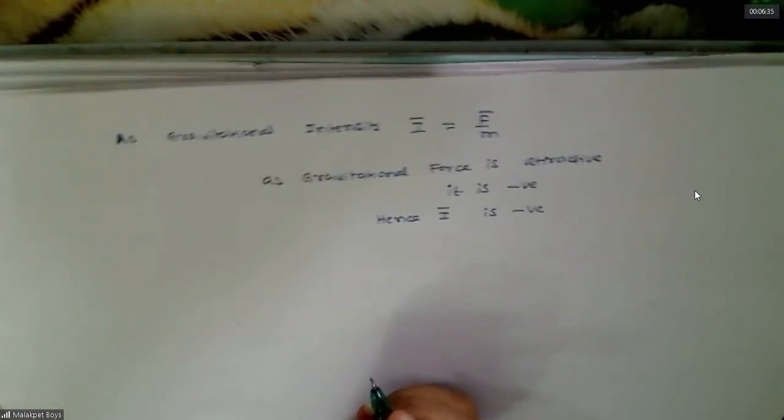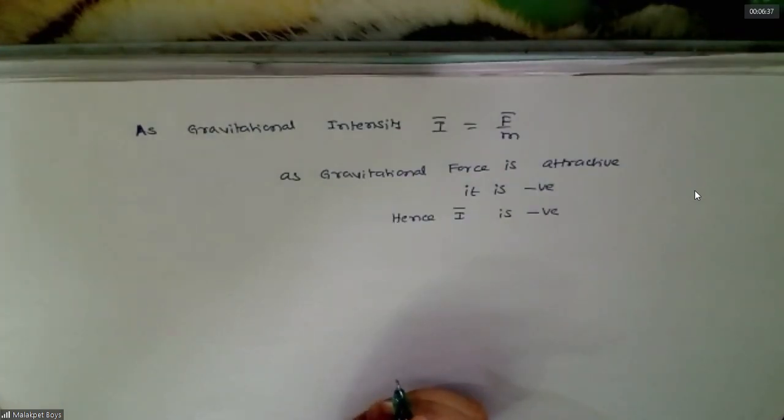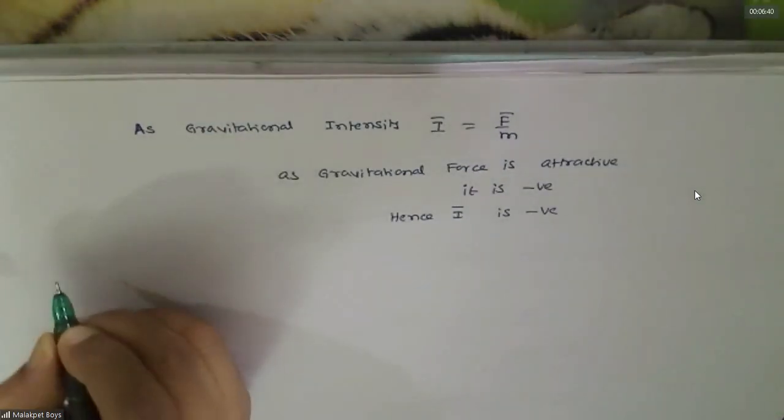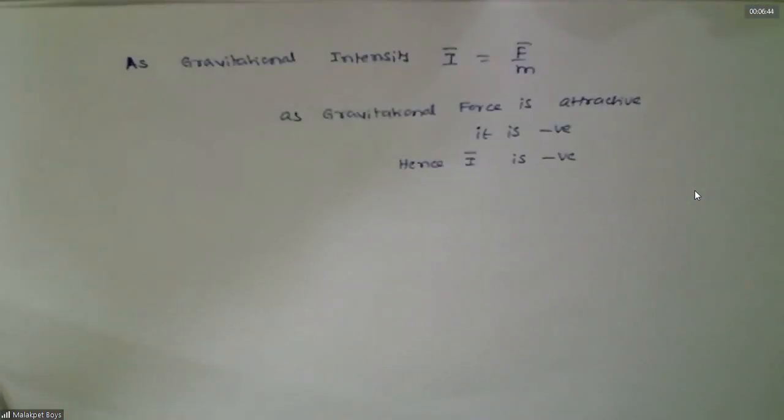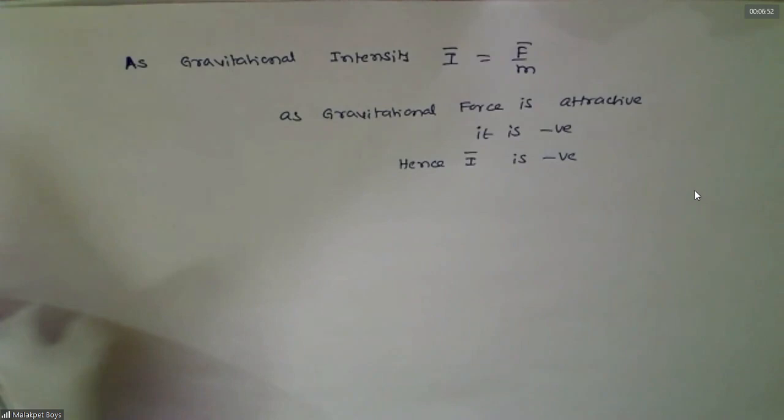Now, what we discussed again is that the gravitational field can be characterized by using intensity, or another name is there. Can you tell? Gravitational potential. Okay, so here we shall see what is actually gravitational potential.